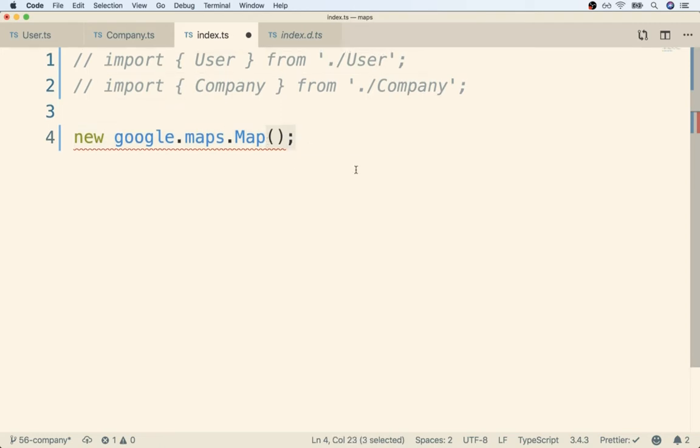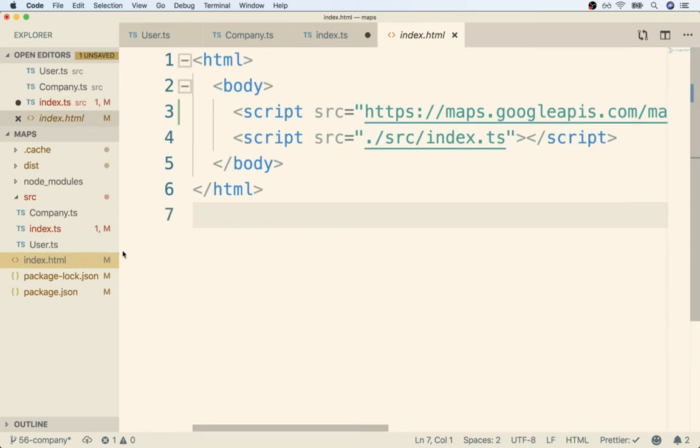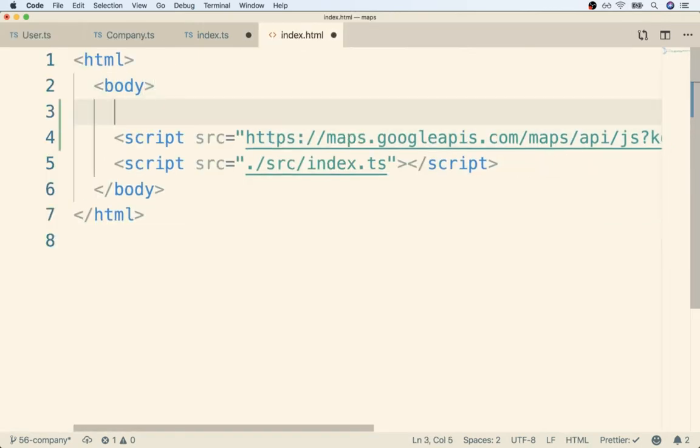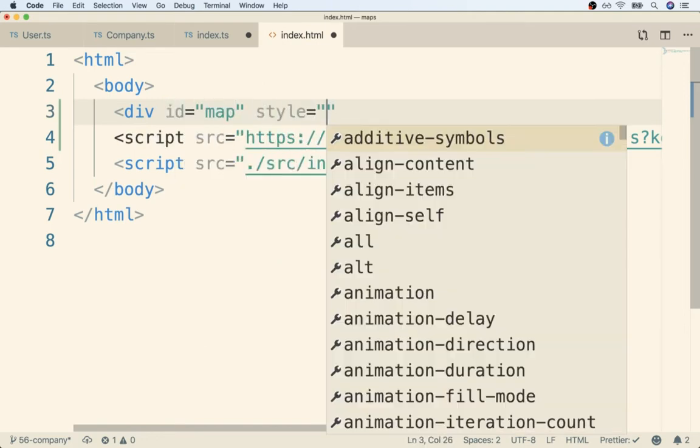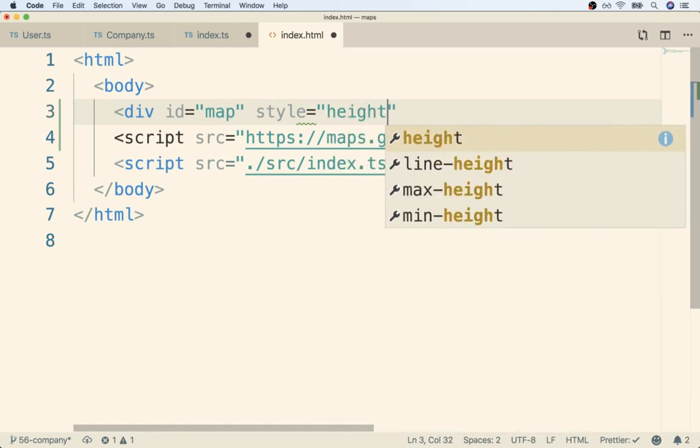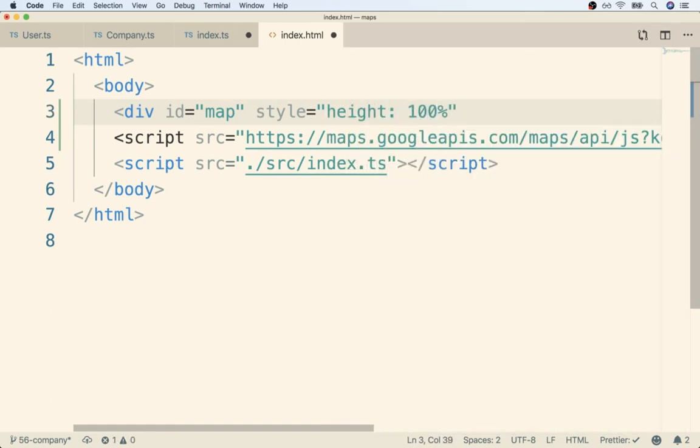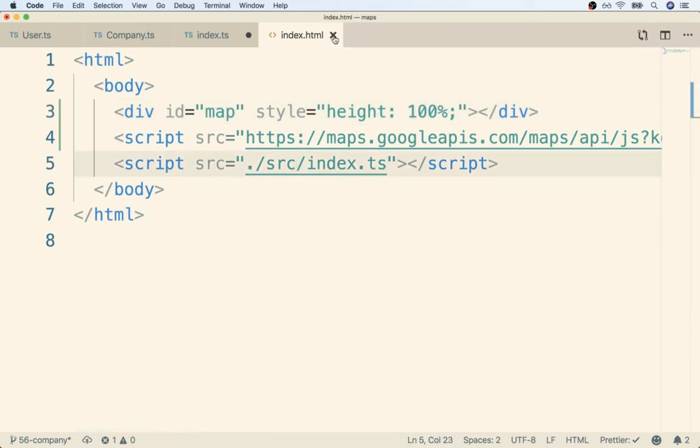as the first argument. So I'm going to open up my index.html file. Over here, right above my script tag, I'm going to create a div to function as essentially the root or container for the map. So I'm going to make a div with an ID of map. I'm going to give it a style property with a height of 100%. Notice how height has a colon right after it, 100%, and then a semicolon. And I'm going to close that div off like so. So now we're going to get a reference to this div right here and pass it as the first argument into that constructor. So I'm going to save the HTML file. I'm going to close it.